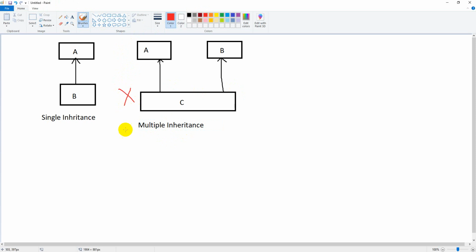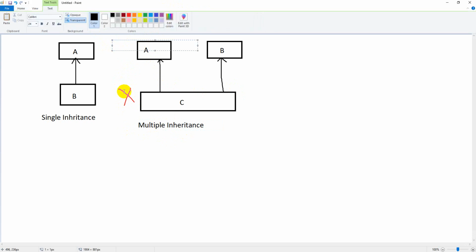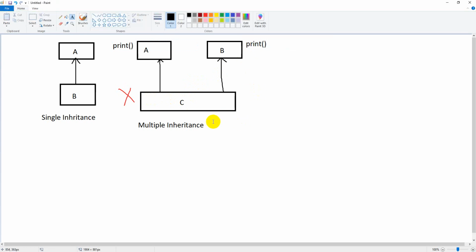In C sharp, multiple inheritance is not possible, because what is the problem? Let's try to understand. In class A, you have a method called print, for example. In class B also, we have a method called print. According to the inheritance logic, the child class will have permissions on both classes, correct?